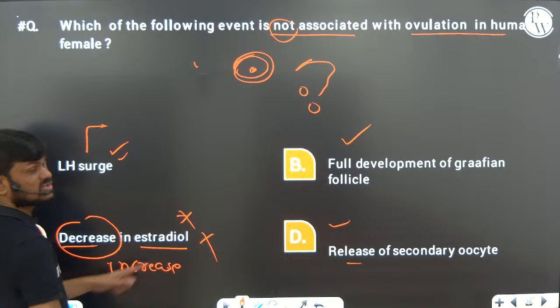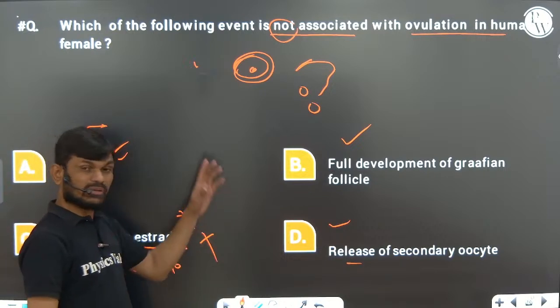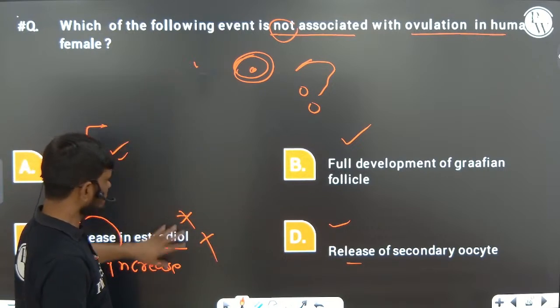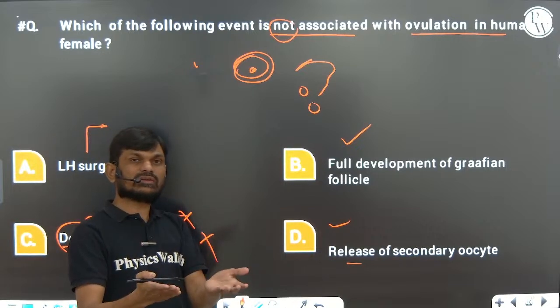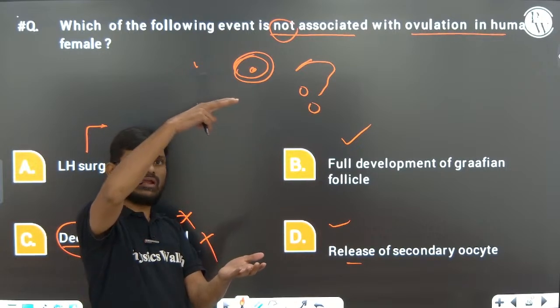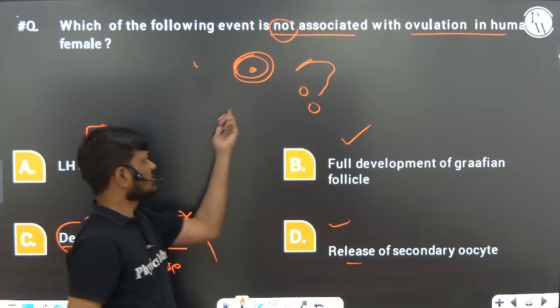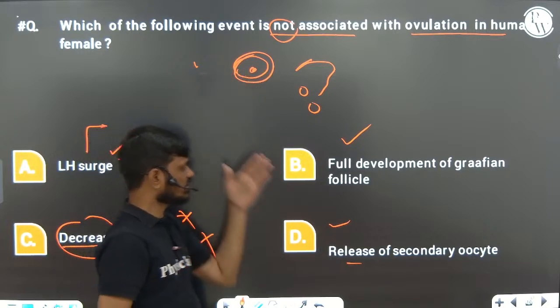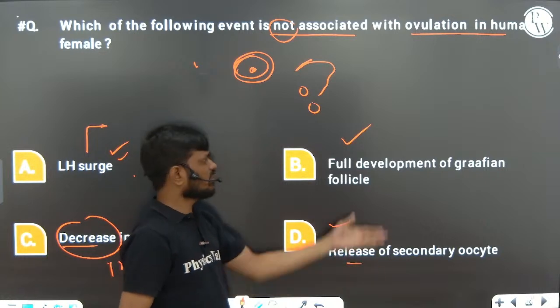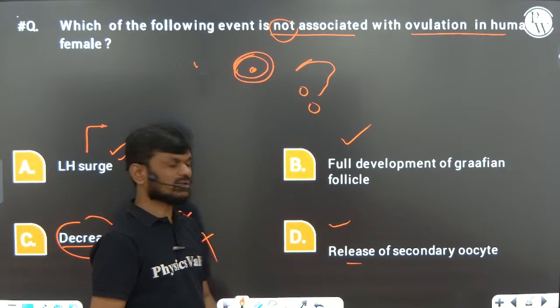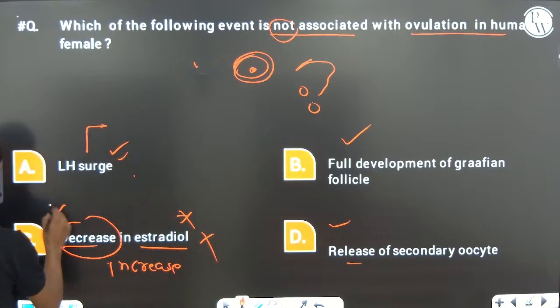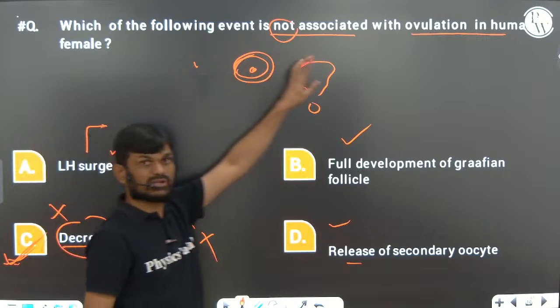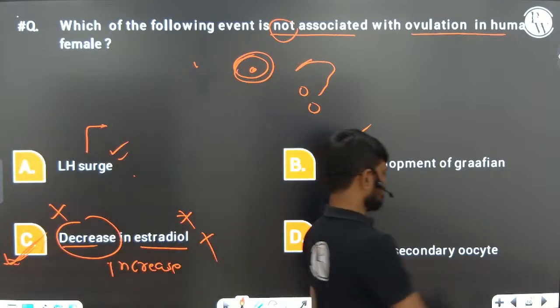During the ovulation time, mid of the cycle, the concentration of estrogen is more. When estrogen concentration is more, it sends a signal to the anterior lobe, which releases LH hormone. So LH works on the Graafian follicle. The Graafian follicle releases the secondary oocyte from the matured follicle. Okay, so this is the wrong one and this is the correct answer. Not associated.